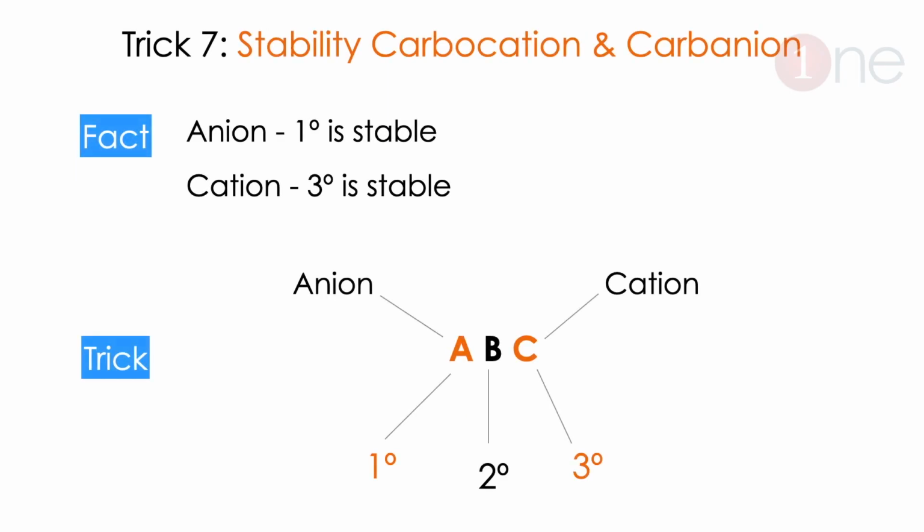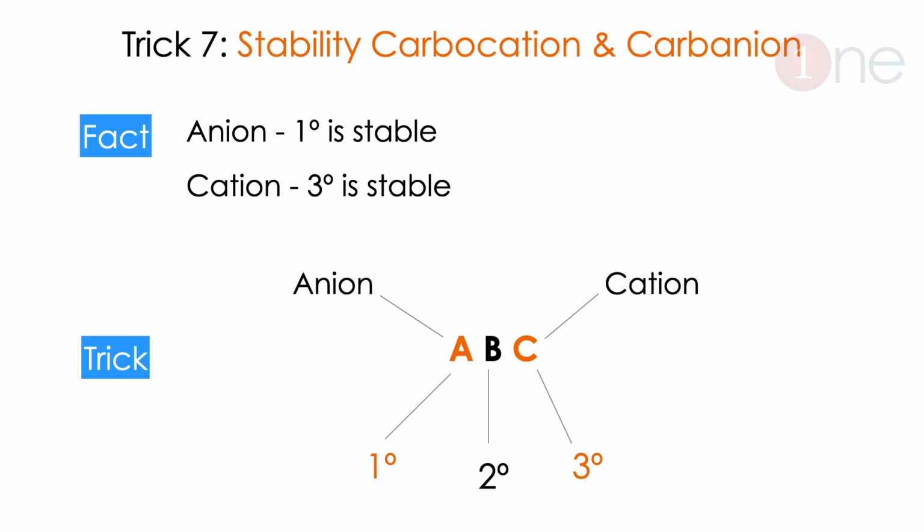Next tip will be stability of carbanion and carbocation. Normally, in anion primary is stable, in cation tertiary is stable. People so much confuse this one. Everyone confuses this one, but it's easy to memorize, which is A, B, C.